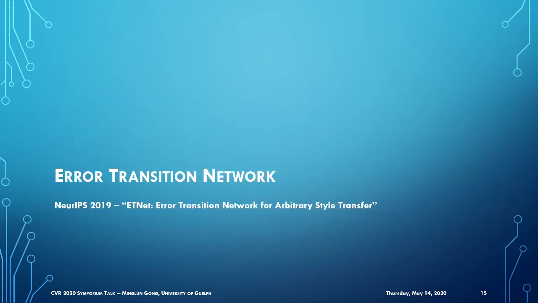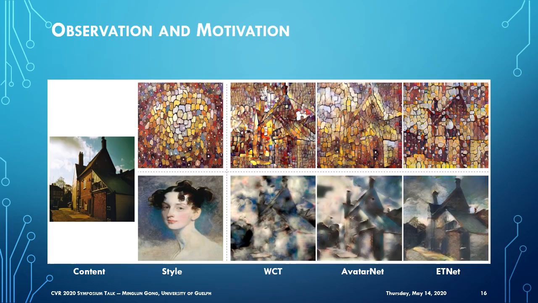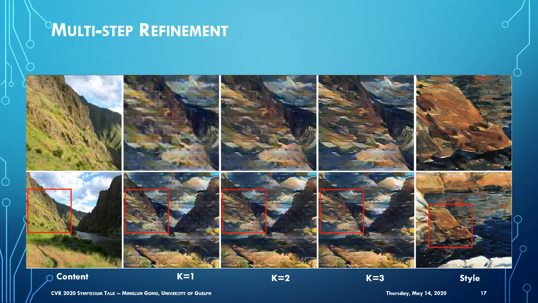The second network I will discuss is called Error Transition Network. The corresponding paper was published at NeurIPS last year. We observe that existing approaches, including our own approach discussed above, try to generate results in a single shot. When the content and style images differ too much, the result generated may be distorted. Our goal is to gradually refine the stylization result using an iterative error correction mechanism.